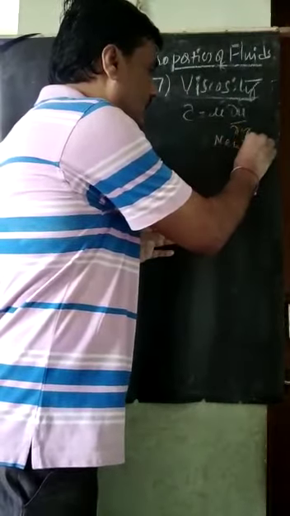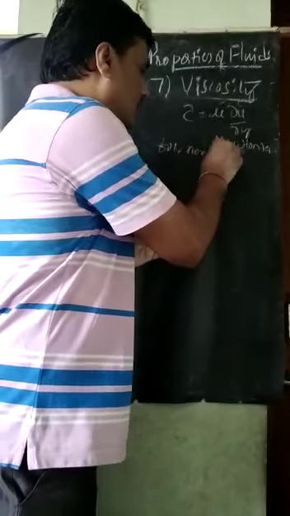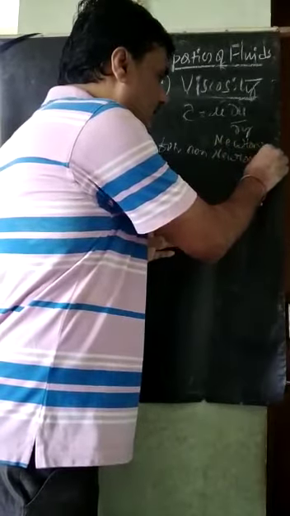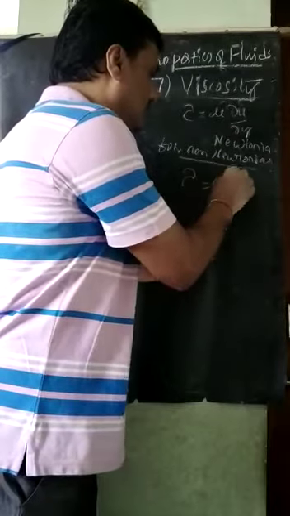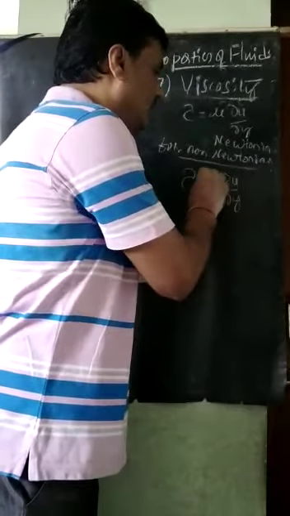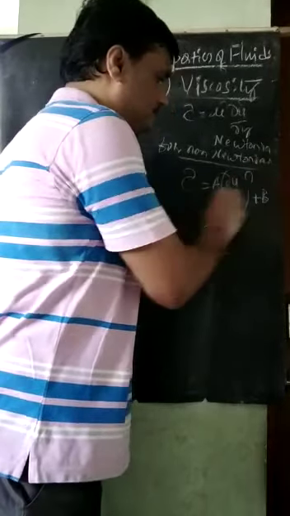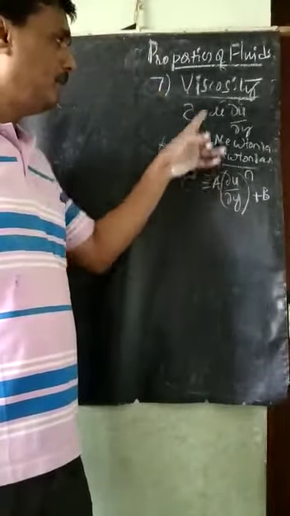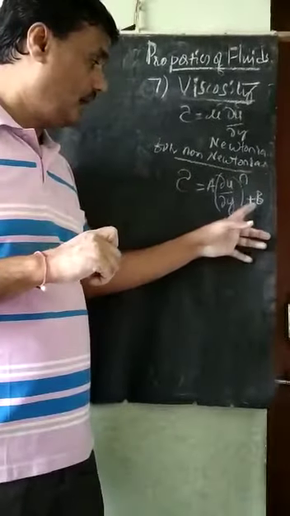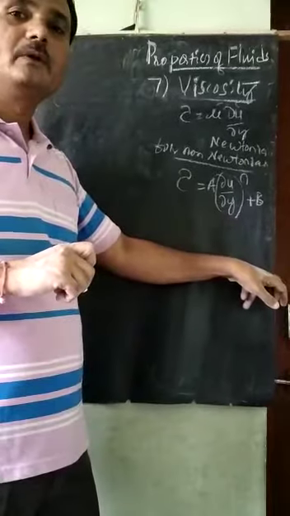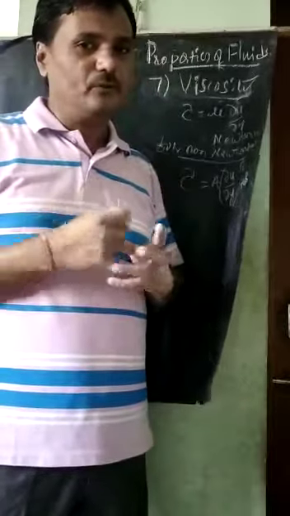For non-Newtonian fluids, this equation will become tau is equal to A into (dou u divided by dou y) raised to n, plus B. In place of mu, A is coming, and n is the exponent. And one constant B is coming here.